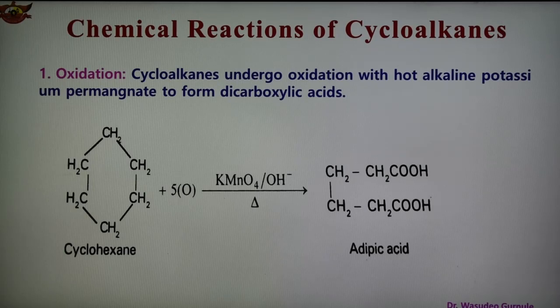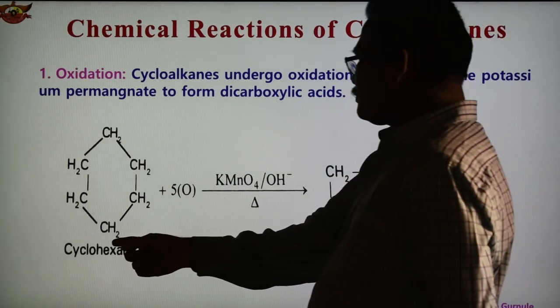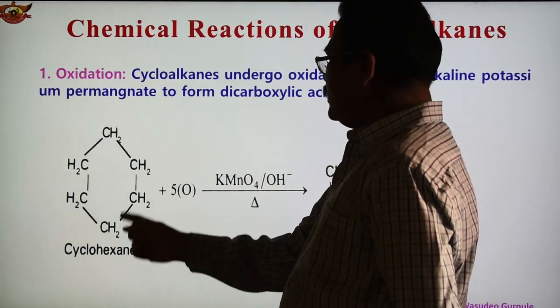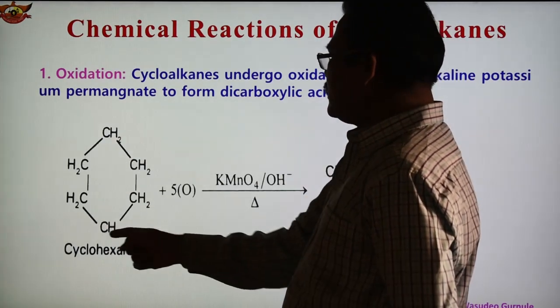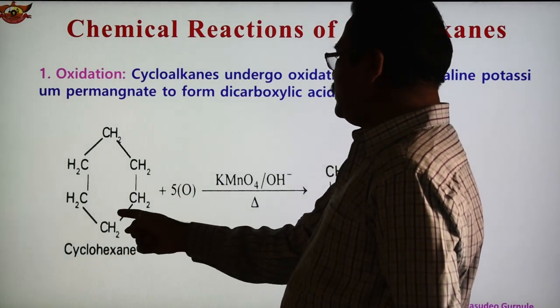Number 1 is oxidation. Cycloalkanes undergo oxidation with hot alkaline potassium permanganate, forming a dicarboxylic acid. Here the reaction is shown. This is cyclohexane: six carbon atoms, CH2 groups joined by carbon-carbon single bonds. So this is cyclohexane.